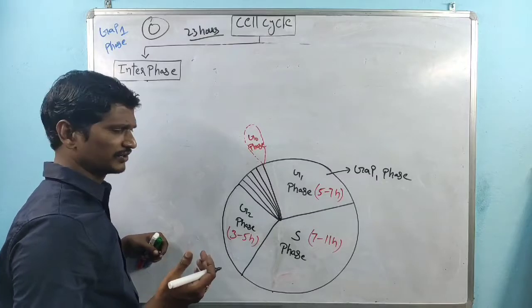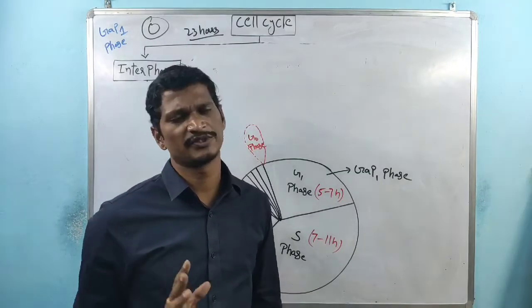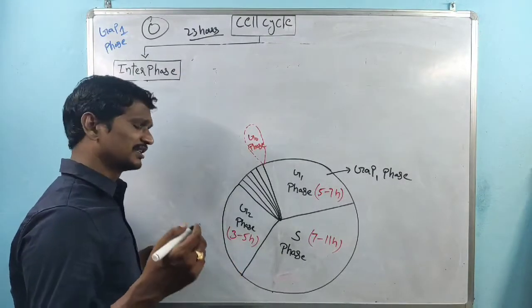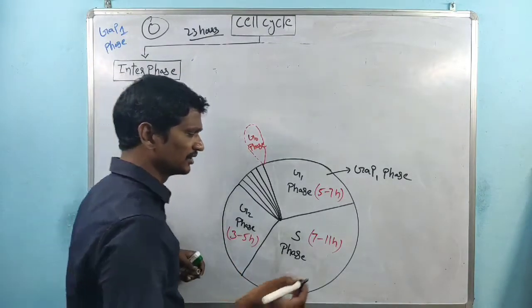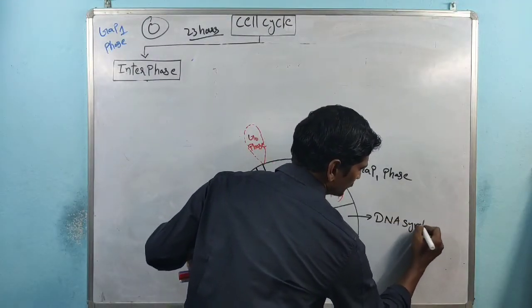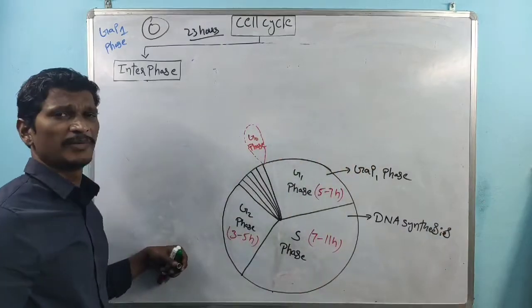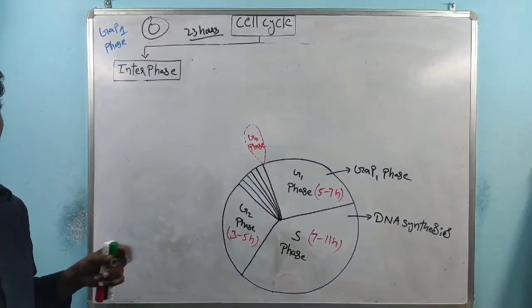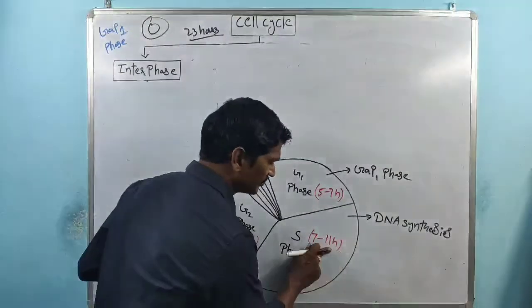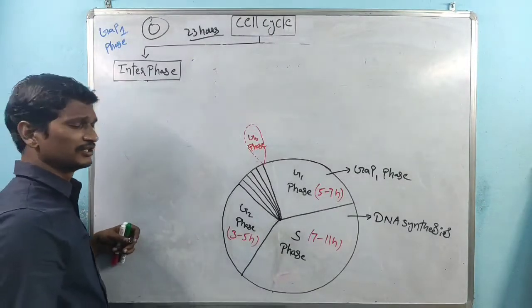The next one is the S phase. Remember, within the cell cycle, maximum time is taken by the S phase. Sir, why does the S phase take maximum time? Because the S phase is involved in the DNA synthesis process. That's the reason why maximum time is taken by the S phase. The time period here is 7 to 11 hours.